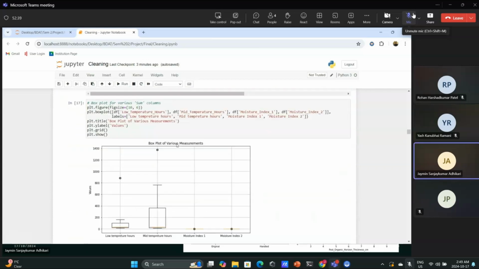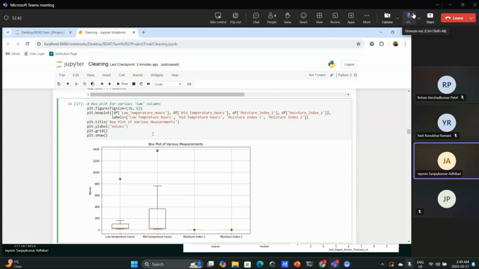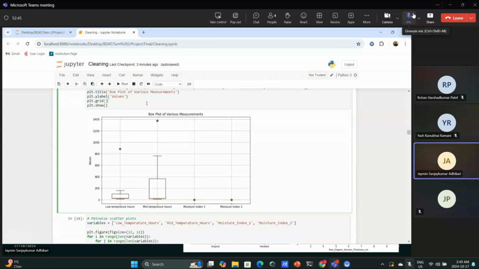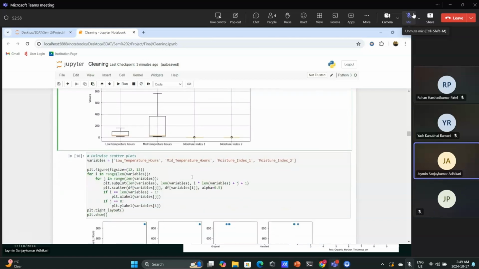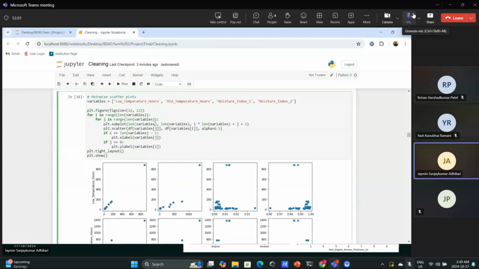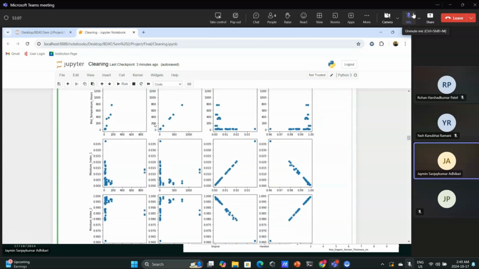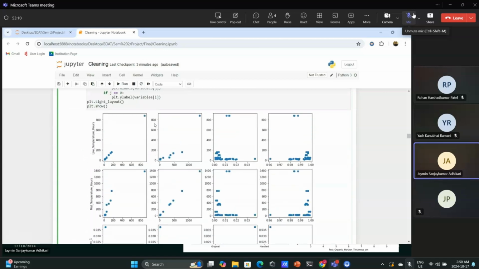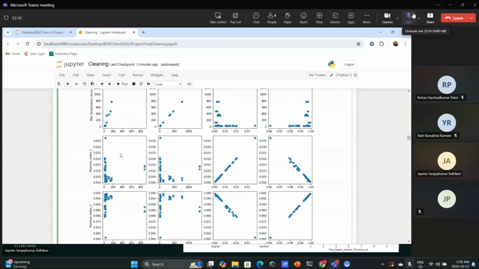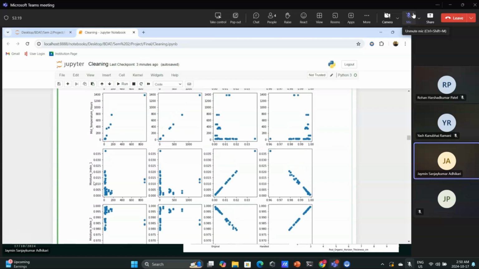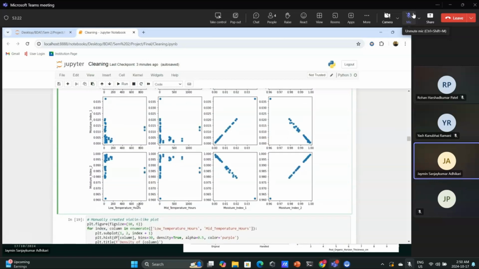Then I tried to visualize the box plot for the key values for the low temperature hours and mid temperature hours, same with moisture index 1 and 2. Here we can see that we have some outliers in our data set. And then the pairwise scatter plot can depict the interdependency between the variables in our data set. Here we can see the low temperature hours and the mid temperature hours with moisture index 1 and 2, same with the horizontal side.